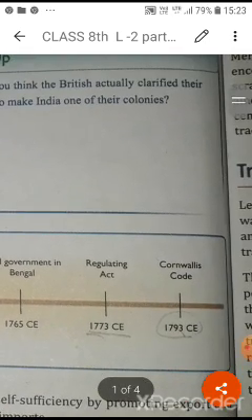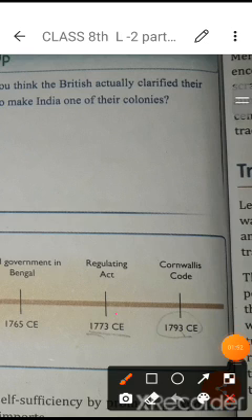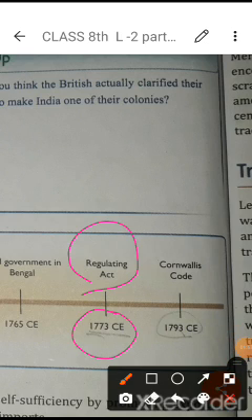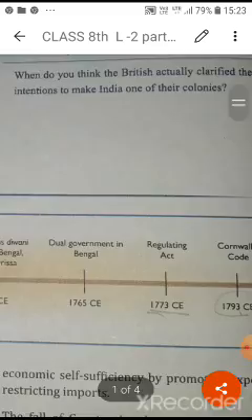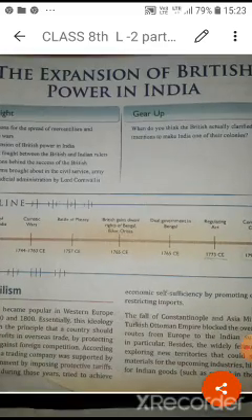Then in 1773, there was the introduction of the Regulating Act in India, and it was the starting of the first Supreme Court in Kolkata, which was earlier known as Calcutta. Then in 1793, there was the introduction of the Cornwallis Code. So students, by this timeline, you will learn the important dates you will go through in the chapter.